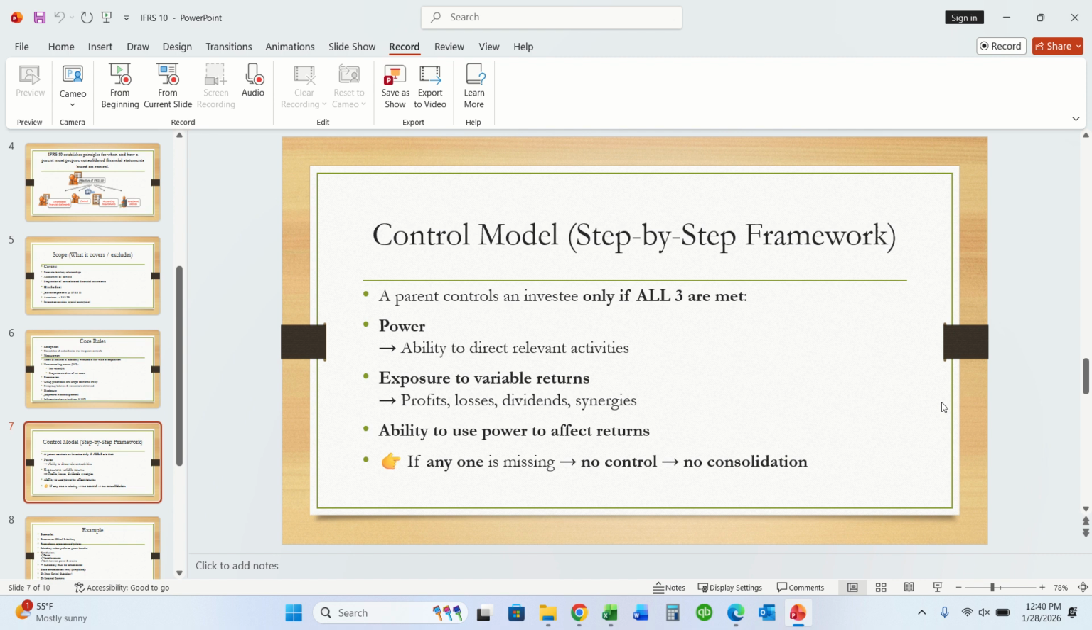Control model, that is step-by-step framework. A parent controls an investee only if all three are met. That is power, exposure to variable returns, and ability to use power to affect returns. Power means ability to direct relevant activities. Exposure to variable return means profits, losses, dividends, and synergies. If any one is missing, no control means no consolidation.